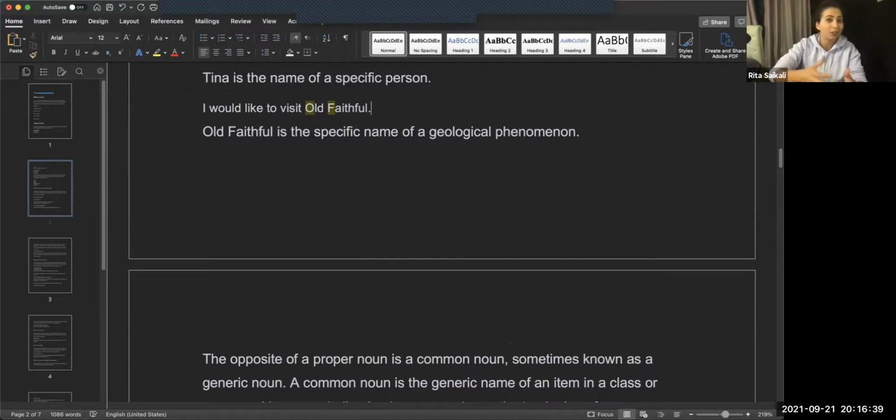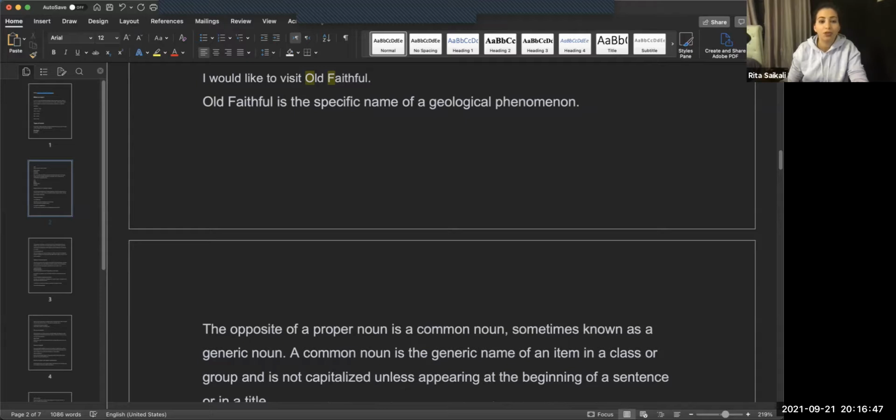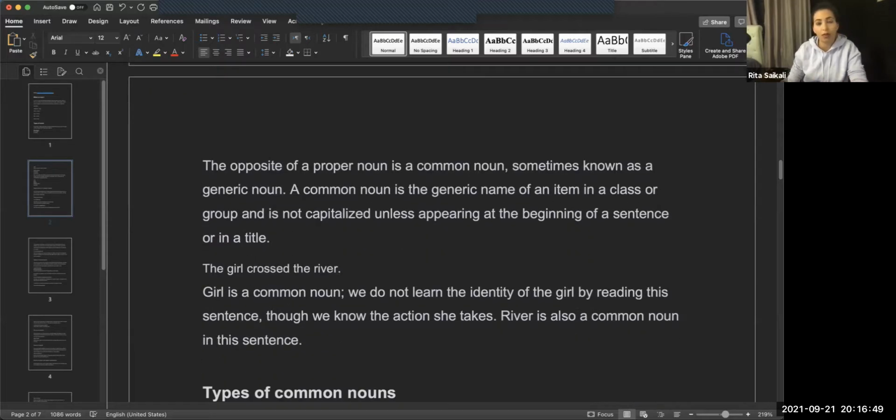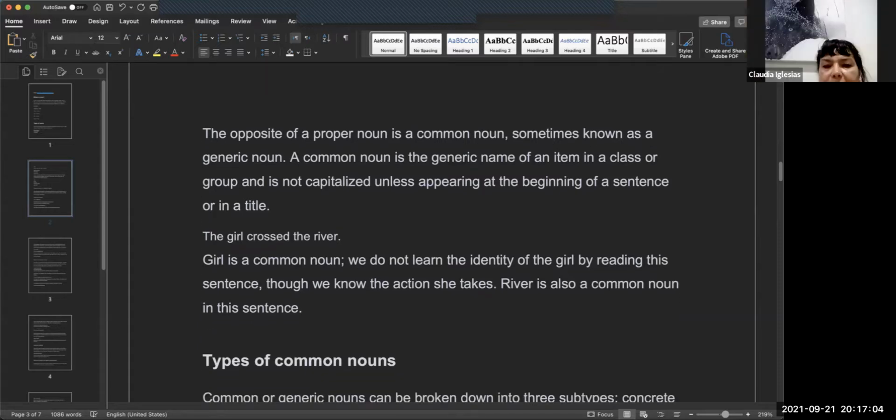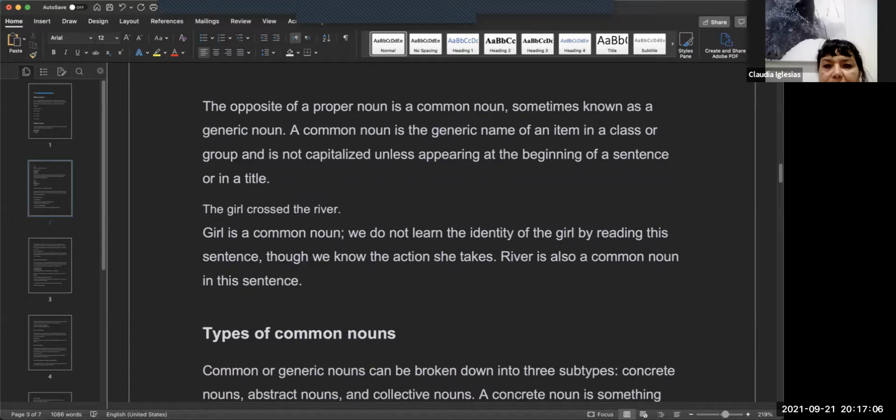Common nouns are called common nouns because there's a lot of them, and common means very familiar, or there's a lot of it. So common nouns are the ones that are not specific. They can be talking about anything, and they are not capitalized. They are only capitalized at the beginning of the sentence. So for example, the girl crossed the river.